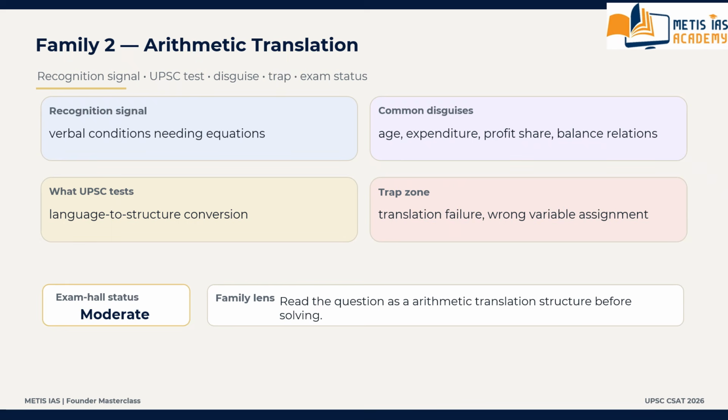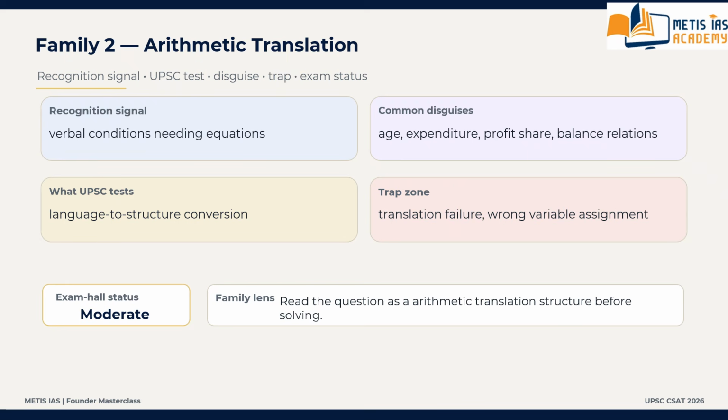Important clarification: here the main engine is verbal modeling. Even if the arithmetic itself is simple, that is what separates it from family number 1. The main engine is verbal modeling. Even if the arithmetic itself is simple, this is the main reason for the difference between family 1 and family 2.